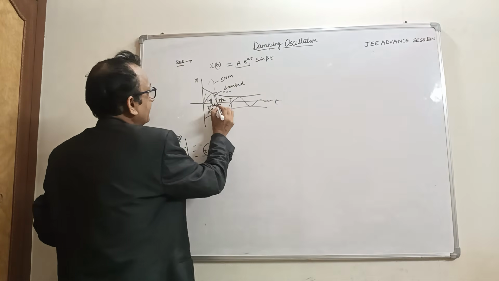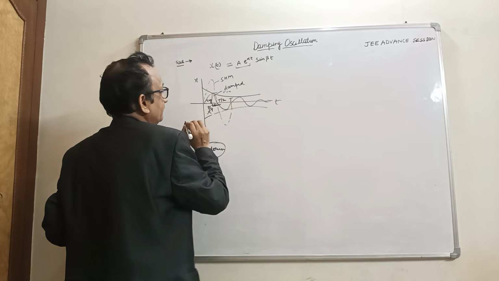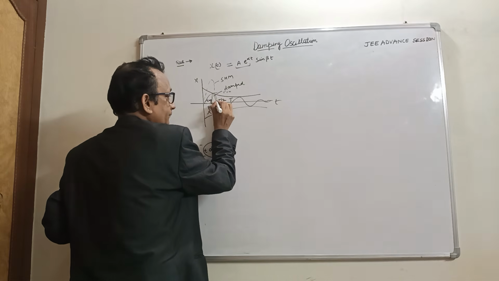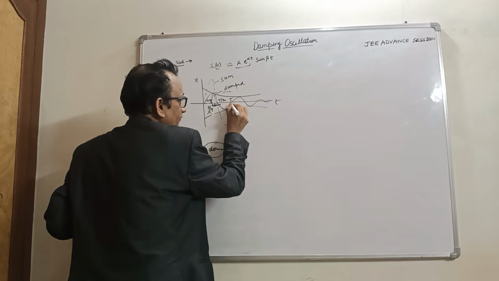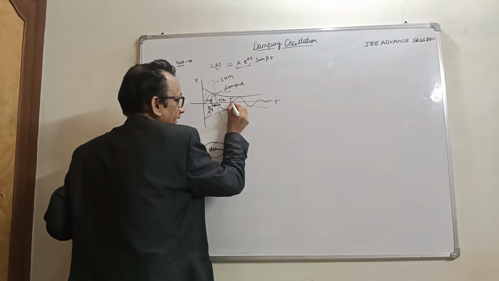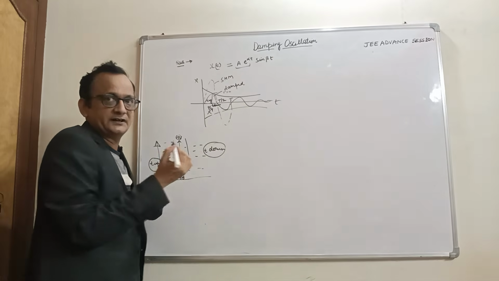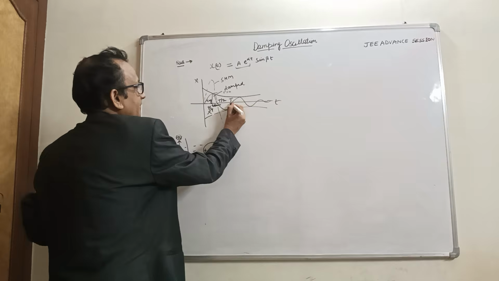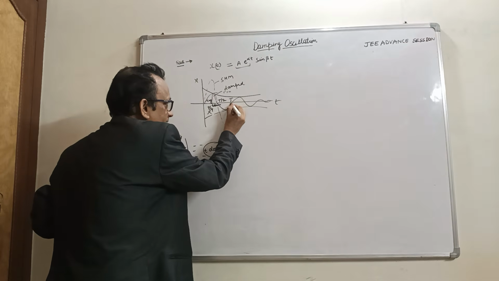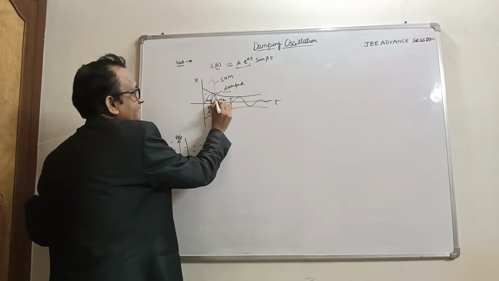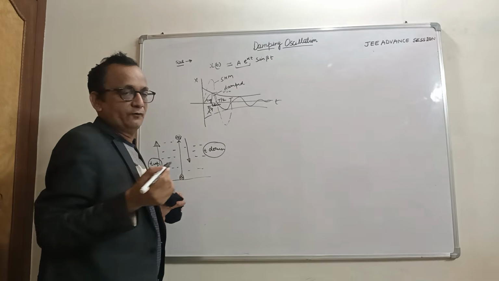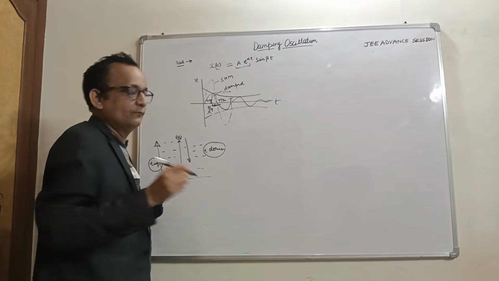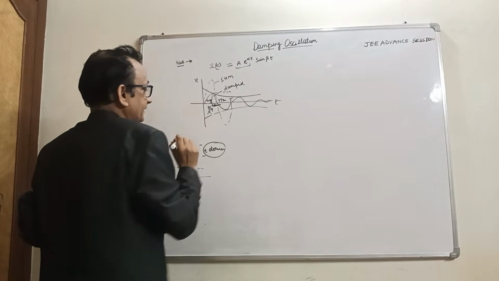Here the velocity would be maximum, but some distance before the extreme position the velocity becomes 0. Similarly here, some time before, the velocity becomes 0, not at this point but near this point. Because of the movement from here to here, the frictional, resistive force is acting more. So this is the concept here.